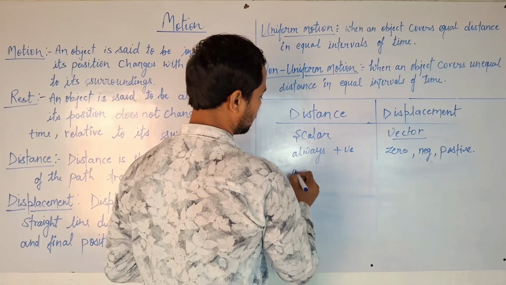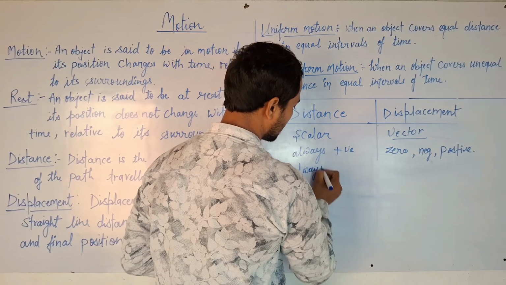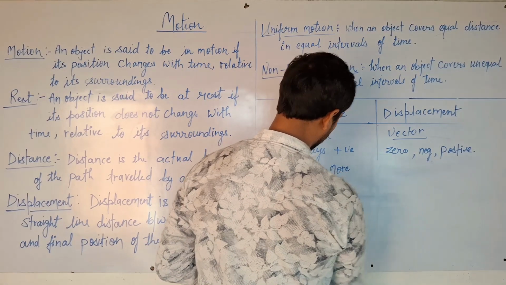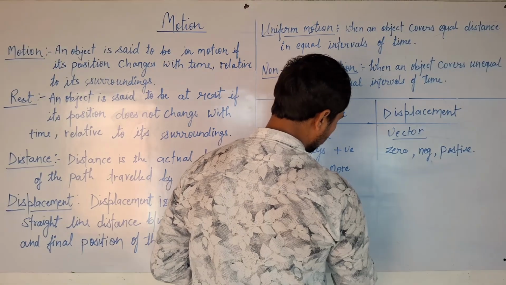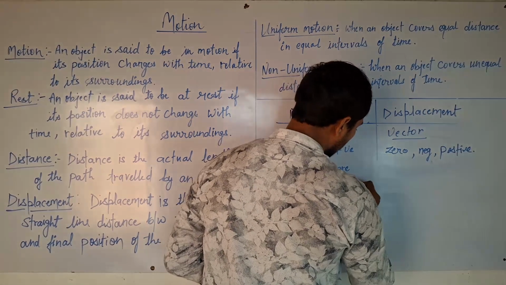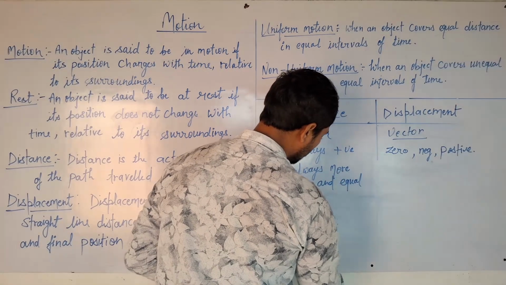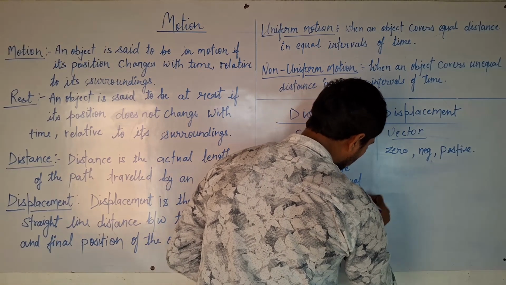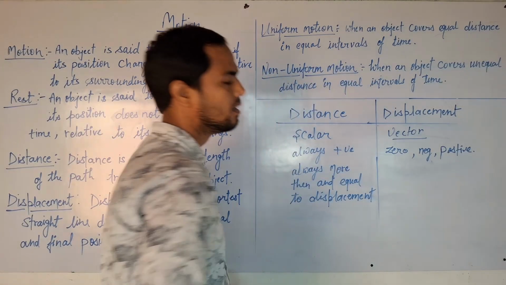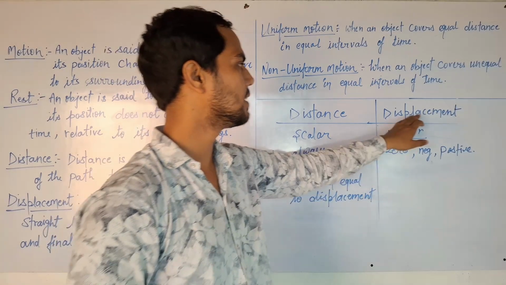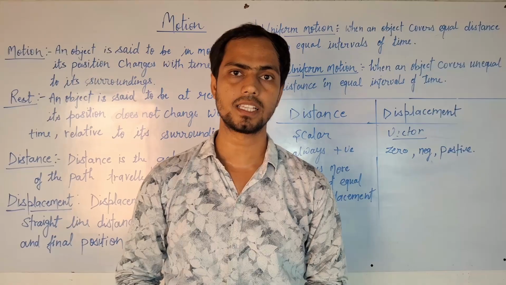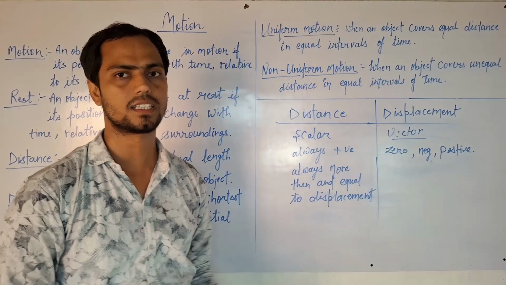And distance is always more than or equal to displacement, whereas displacement can be less than distance and 0 also, we say that.